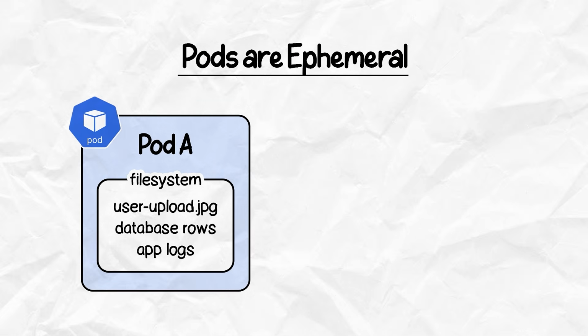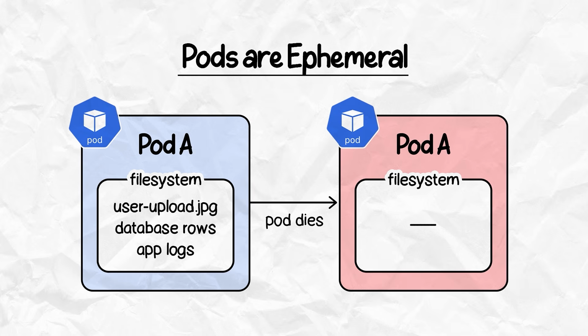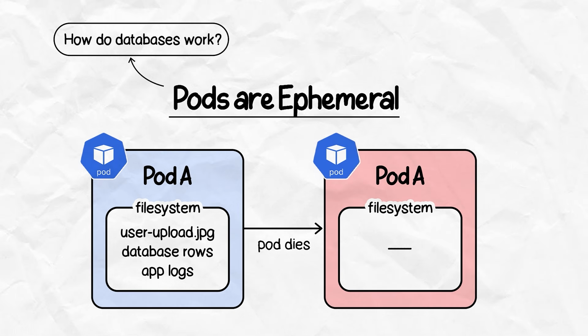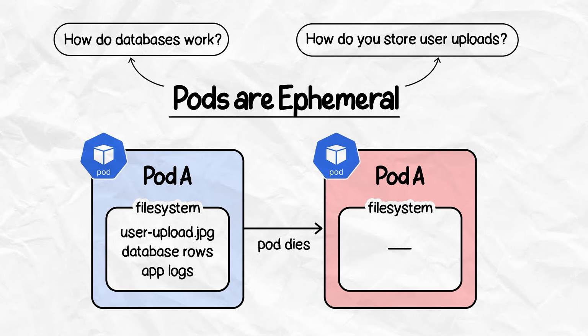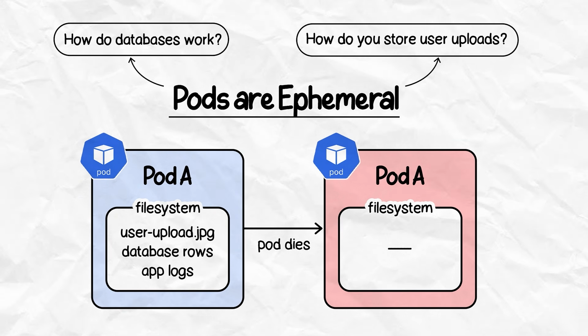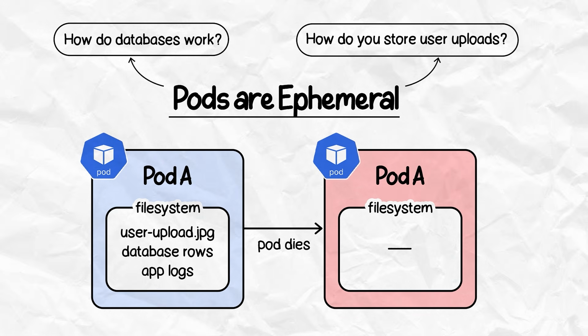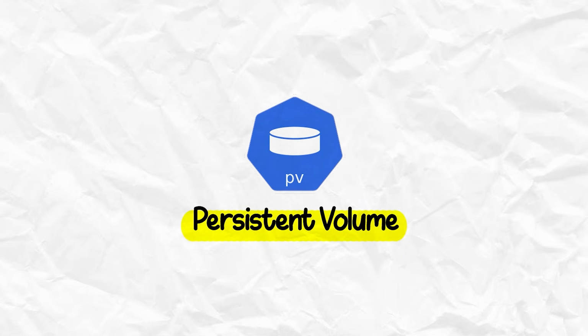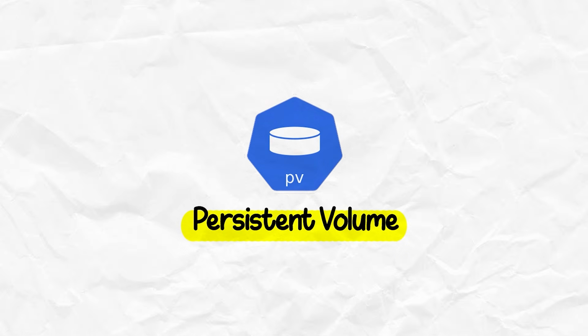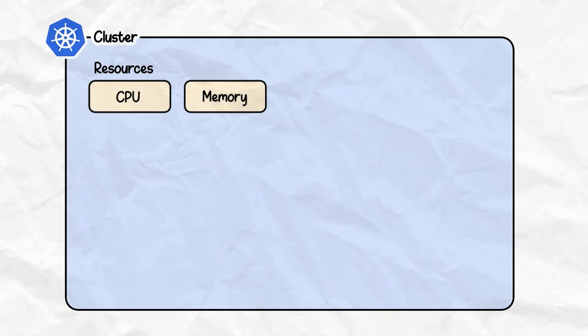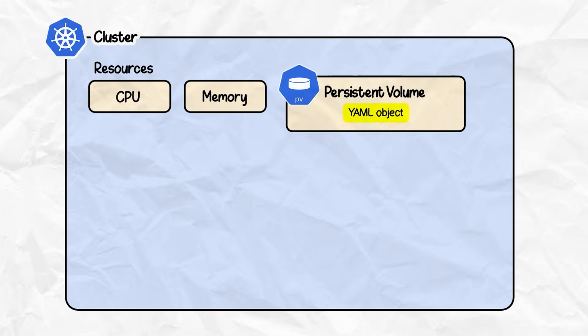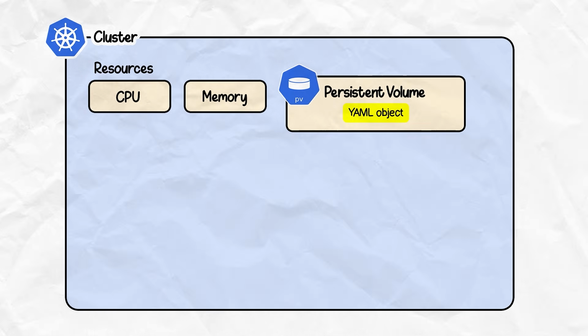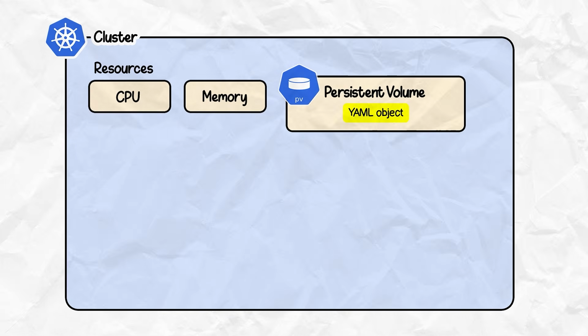Our next bucket is storage. Pods are ephemeral. When a pod dies, anything written to its file system is gone. So, how do databases work? How do you store user uploads? That's basically the storage bucket. There are four key components here. Number one is persistent volume. Think of a persistent volume or PV as a cluster resource that holds data, just like CPU or memory. A PV is just a YAML object in Kubernetes, but it has to be backed by real physical storage somewhere.